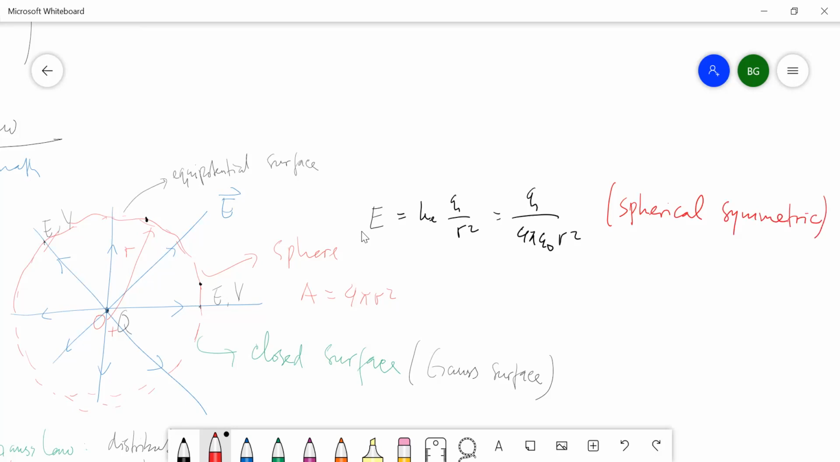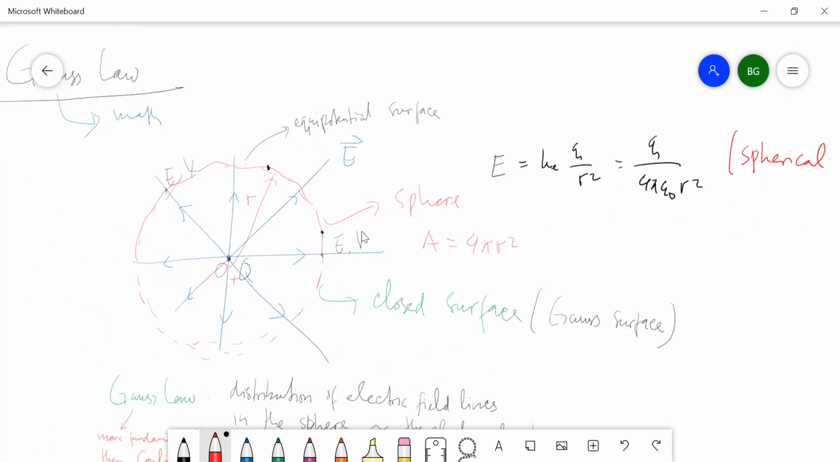Because it only depends on the radius. Okay. So because we have a spherical symmetric electric field, the potential also has the form of spherical symmetry. Okay. Any question about this?